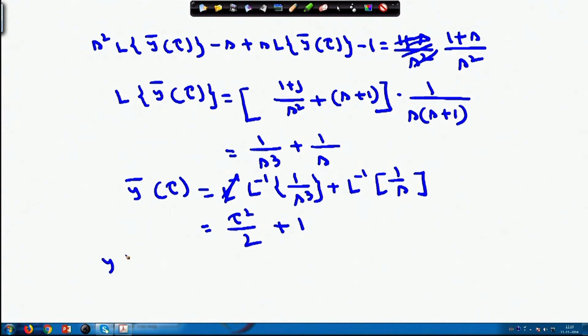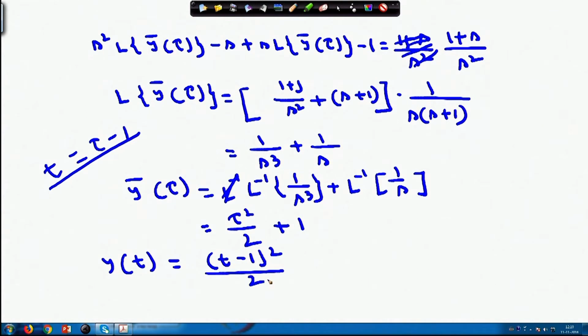From here I can obtain y t, because t equals tau minus 1, or t plus 1 equals tau. So, substitute by this, that is t minus 1 whole square by 2 plus 1. This you are obtaining as the solution. So, y t equals t minus 1 whole square by 2 plus 1 is the solution of your problem.